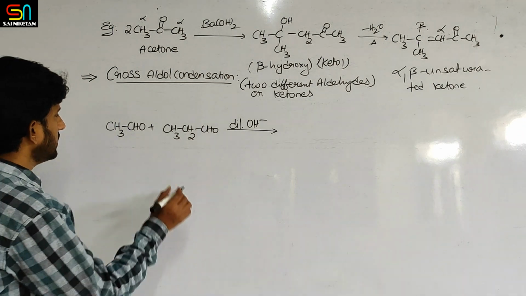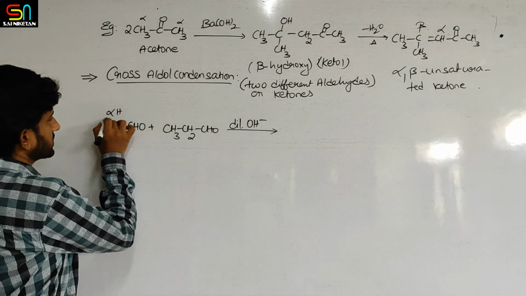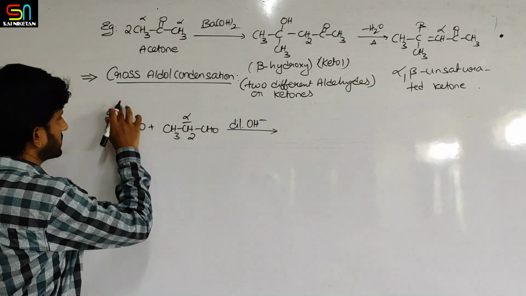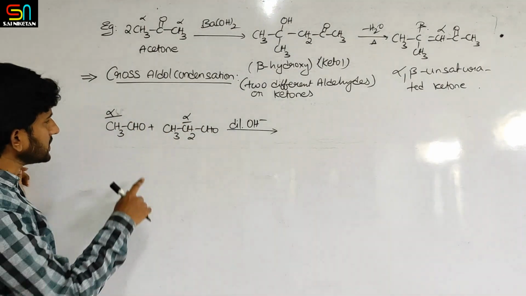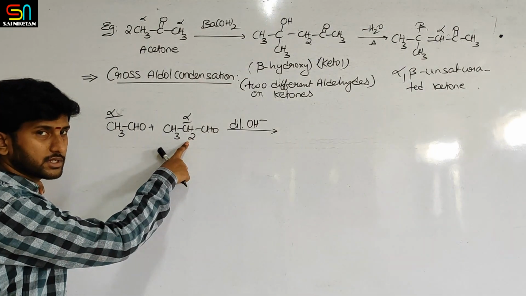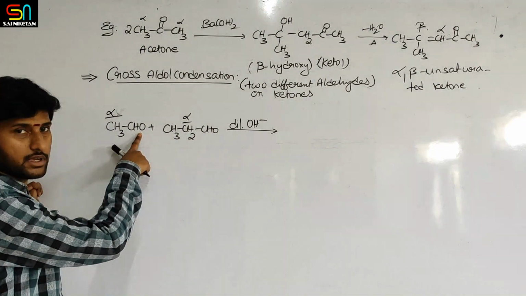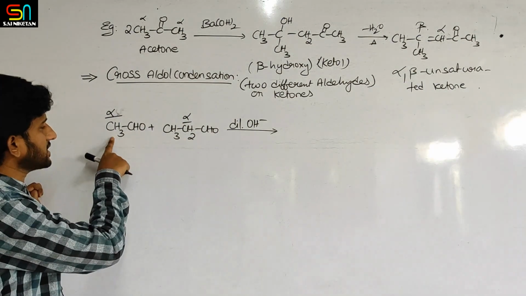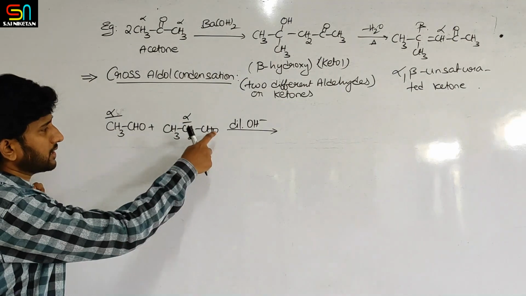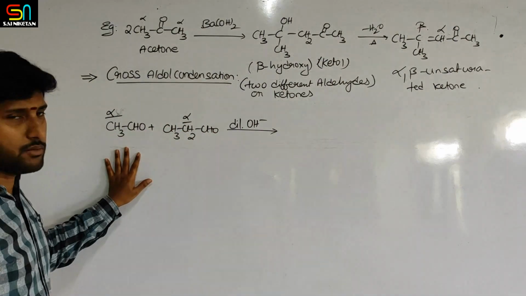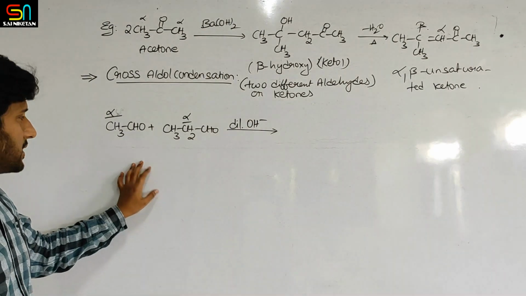How? Here these are alpha hydrogens, right? It is alpha hydrogen. Here also you have alpha hydrogen. Sometimes there may be reaction of this alpha hydrogen and this oxygen can be eliminated to form a double bond, or sometimes this alpha hydrogen can react and you can eliminate this oxygen to form the product. So let us see what are the two final products which are obtained in this reaction.